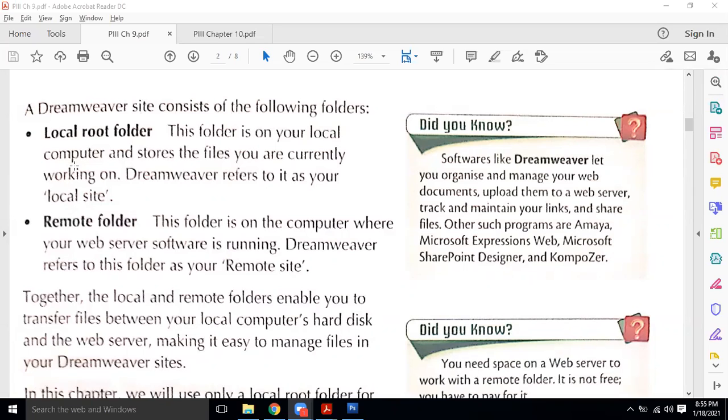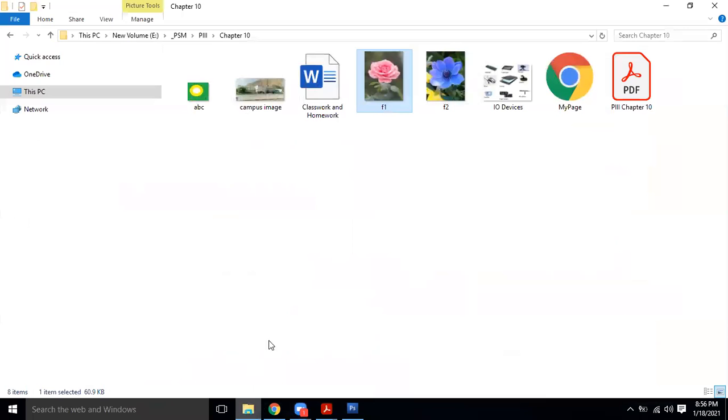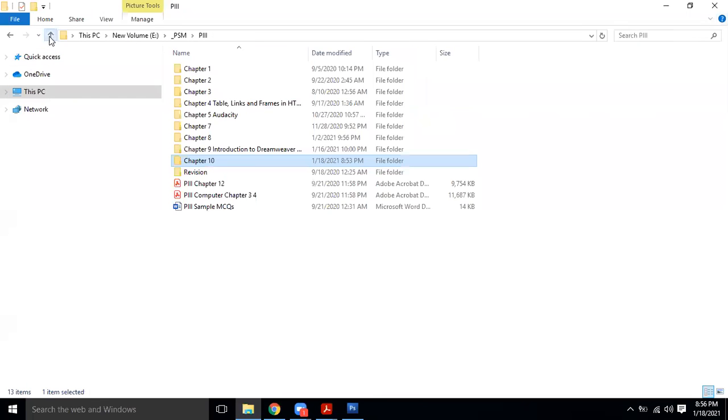I had discussed with you that whenever you are making a website, you make one folder in which you store all the pages of your work. For example, you will have main page number one, contact page, about us page, multiple pages. So we make a folder in our computer system where we store our website.